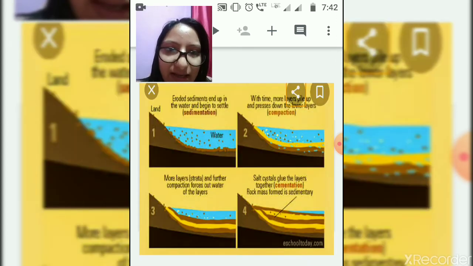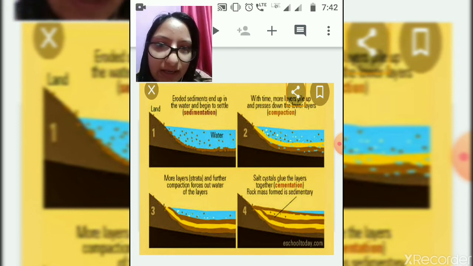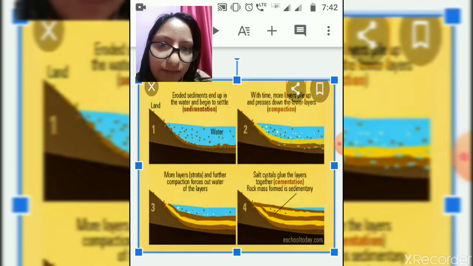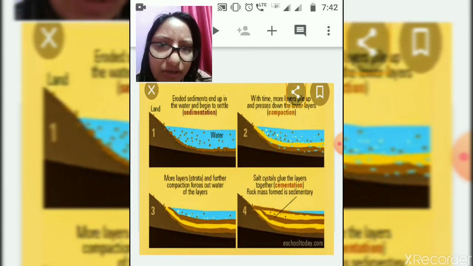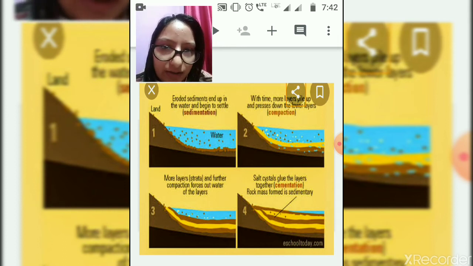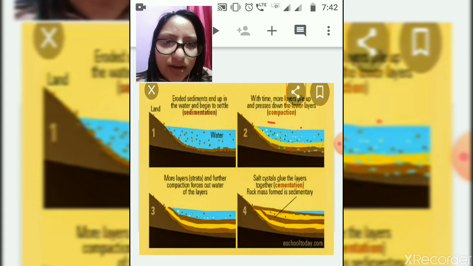Now you can see in the picture the process of sedimentation. See, in number one in this figure, you can see how eroded sediments are depositing on the surface of the earth. Then in number two, with time more layers pile up and press down the layers. This is called compaction. The second process here is compaction.